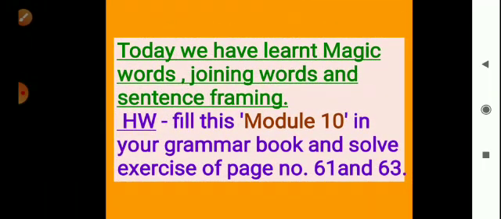So I hope you understood this module 10. Today we have learnt magic words, then joining words and sentence framing. Okay. So your homework is to fill this module 10 in your grammar book and solve the exercise of page number 61 and 63, means 61 to 63. There are two pictures, and by observing these pictures, you answer the questions and write the correct option in the box. Okay, so solve these two pictures and question answers. Thank you. Bye.